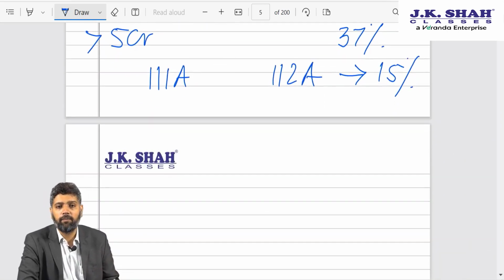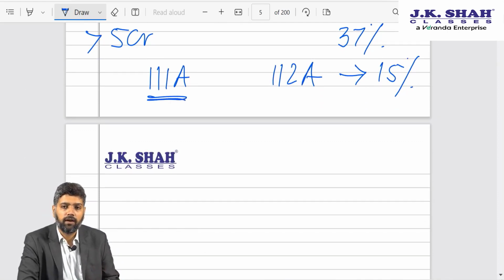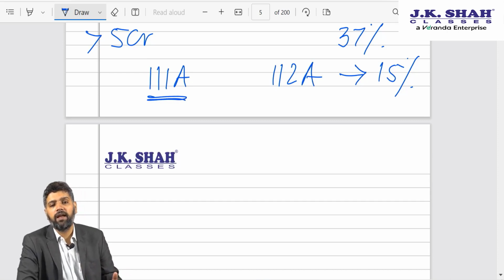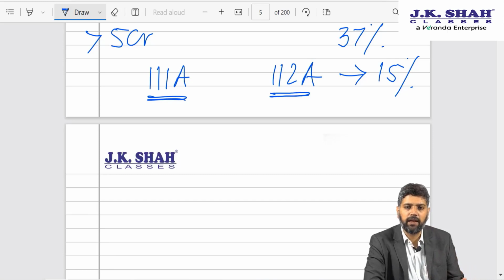This year one small amendment. 111A we know is short term capital gain on either equity shares or units of business trust or equity oriented mutual fund, where STT is paid at the time of transfer. We know that long term capital gain again is with regard to these assets when they are sold via a recognized stock exchange.